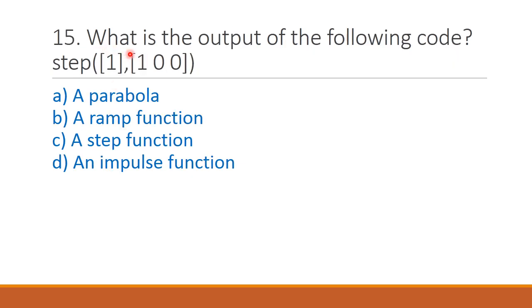Next question, what is the output of the following code? Step of 1, 100. So it is a parabola. The correct answer is option A.